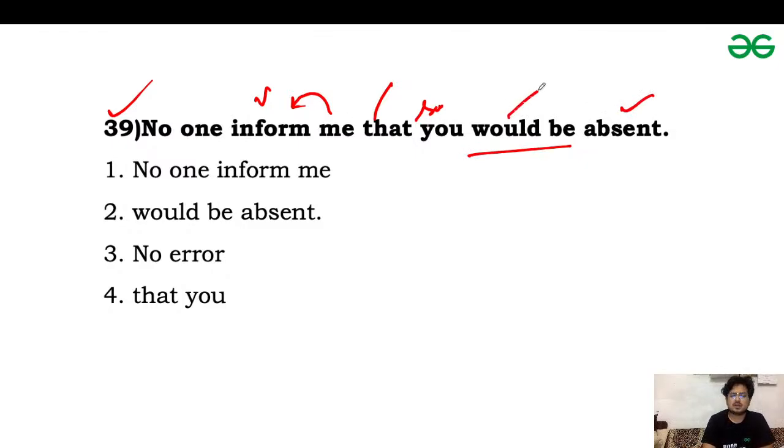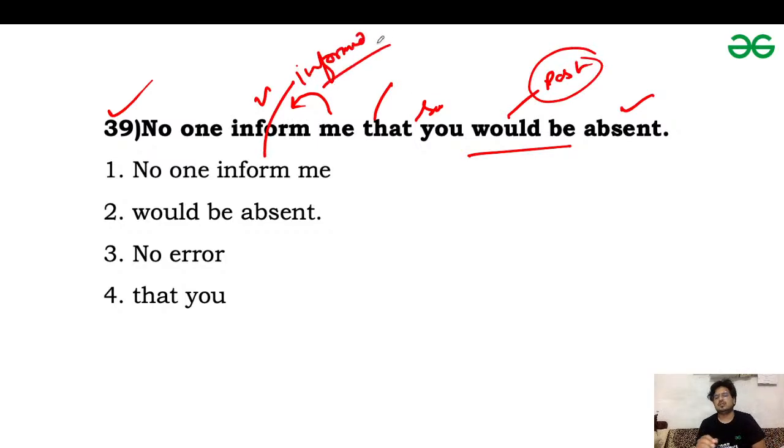So you would be absent. It means we are talking about the past, so it should be in past. It should be no one informed me that you would be absent. This way we will correct the question. So for question 39, option number first is the answer.